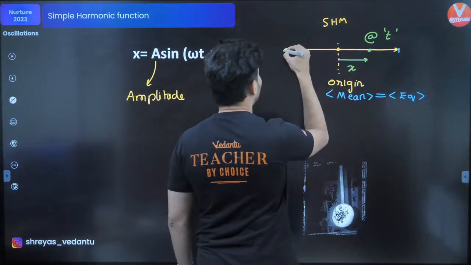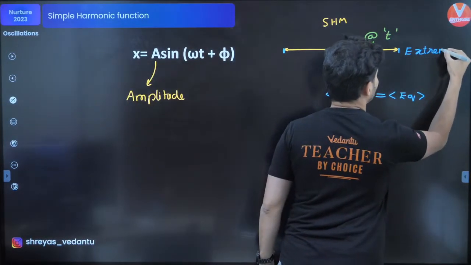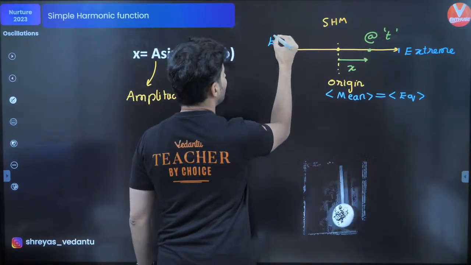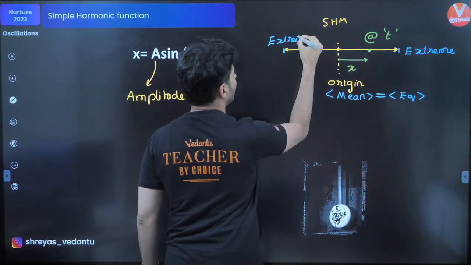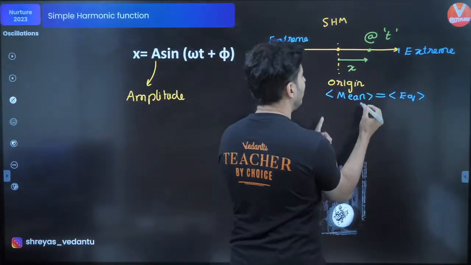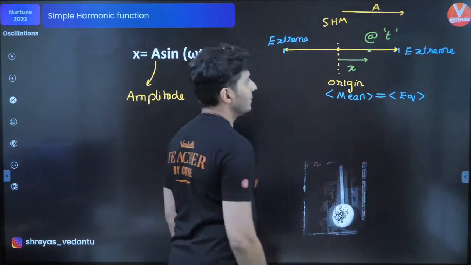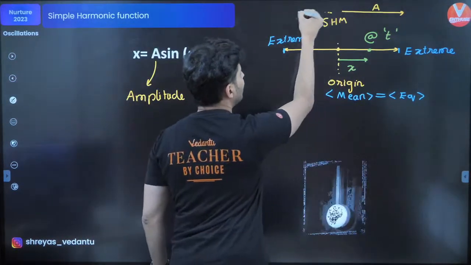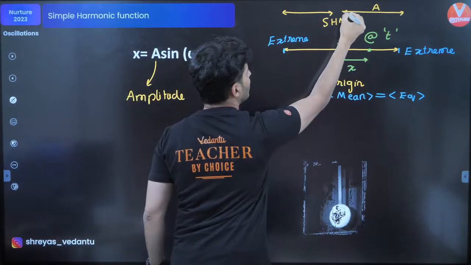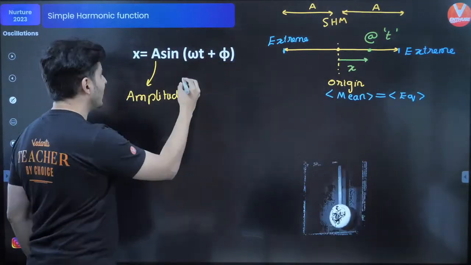This point and this point, what are they called? They are called your extreme points. Correct? These are your extreme points. And amplitude obviously is from the mean to the extreme. So this much length is basically your amplitude. Or even this much length is also your amplitude. Fair enough.